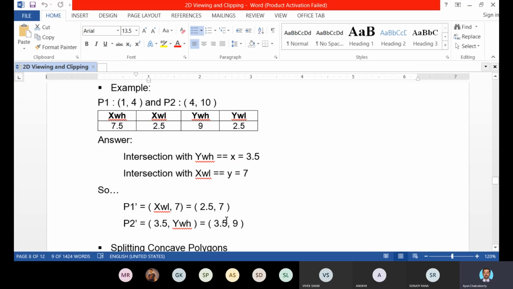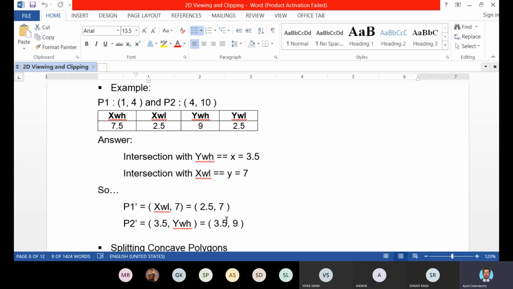So this is the portion 2.57 to 3.59. This portion of the line will be visible under this clipping area or viewing area. This is the answer. Is it clear to all of you? Yes, sir.